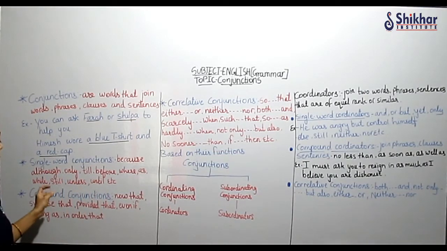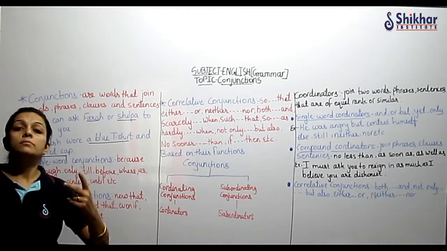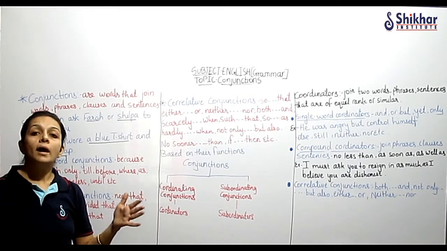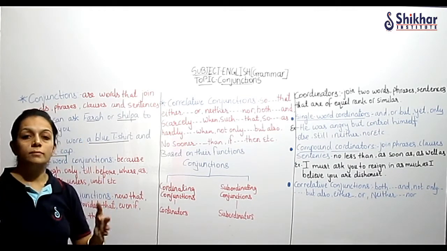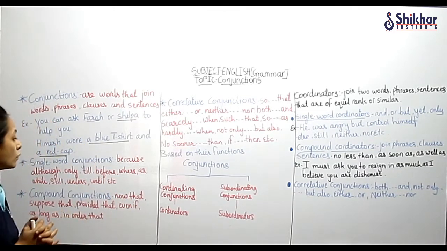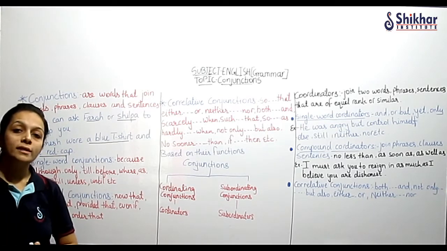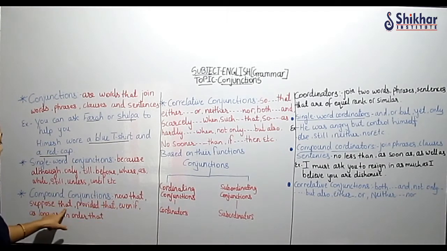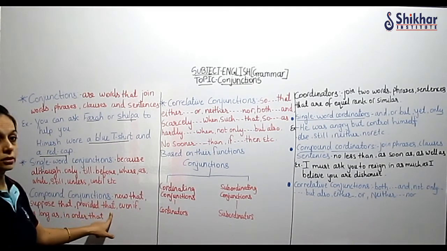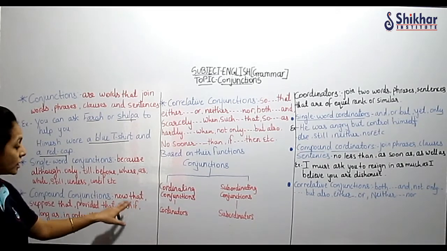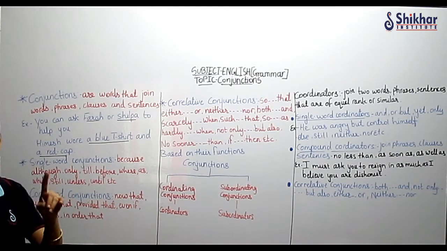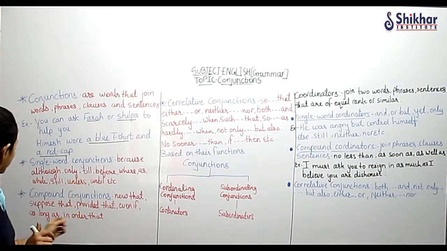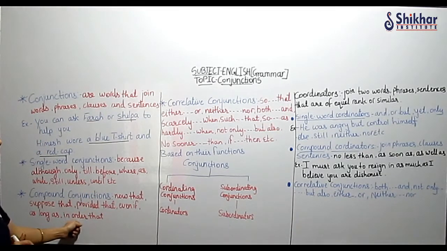Okay, then compound conjunction, which is made up of two words. By forming two words the conjunction is made, it is called a compound conjunction. दो word को मिला के बनता है, is called as the compound conjunction. Now that, suppose that, provided that, even if. Can you see here two words are joined together and then one conjunction is made, that is called as compound conjunction, right? As long as, in order that.